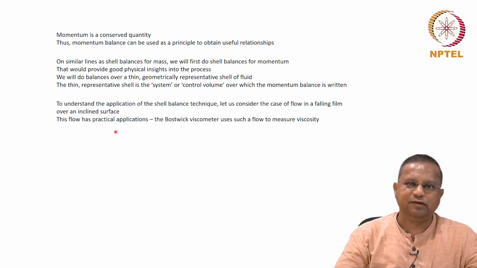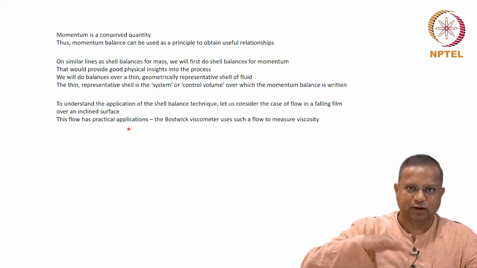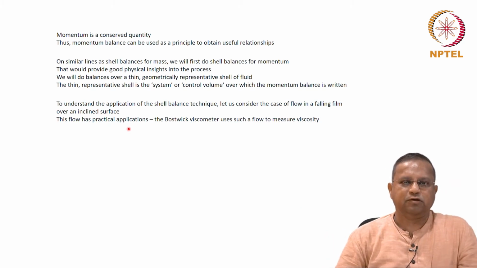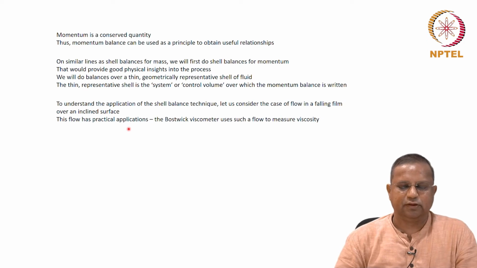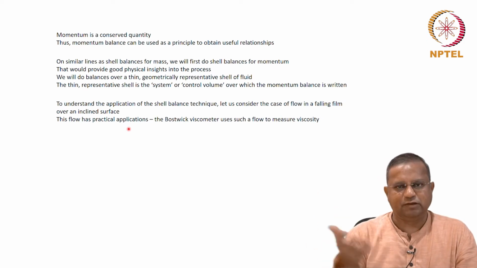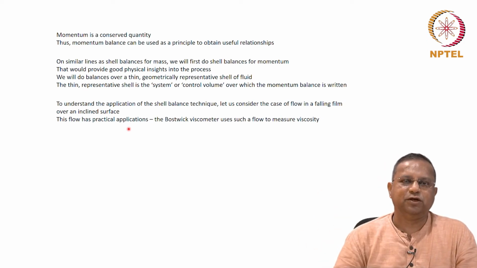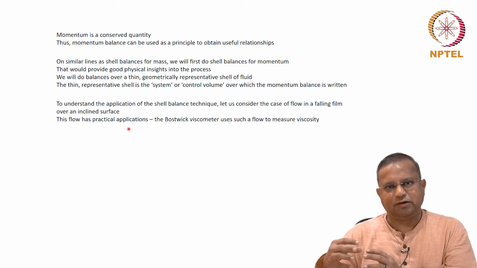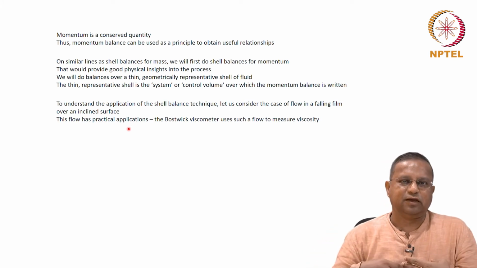The flow has practical applications itself. This kind of a situation, inclined flow, has practical applications. The Bostwick viscometer is essentially this, and that is used to measure viscosities of fluids. That uses the same kind of flow, and by making certain measurements, the viscosity can be calculated.